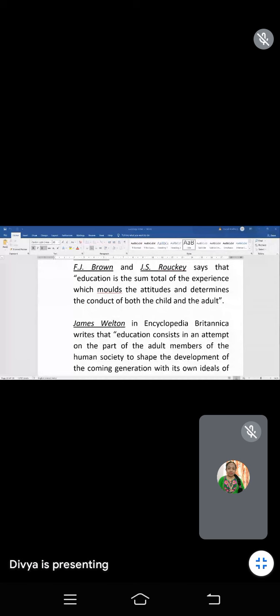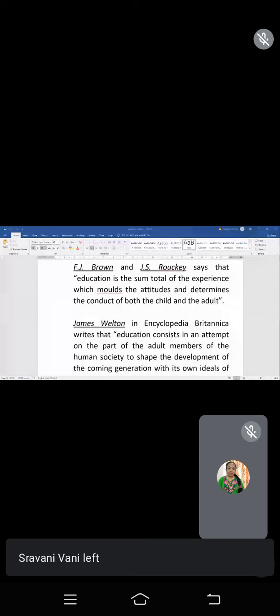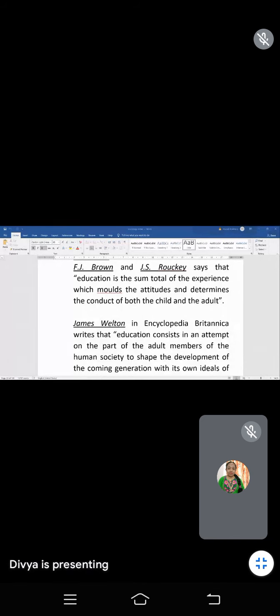F.J. Brown and J.C. Roucek say that education is the sum total of the experience which molds the attitudes and determines the conduct of both the child and the adult.